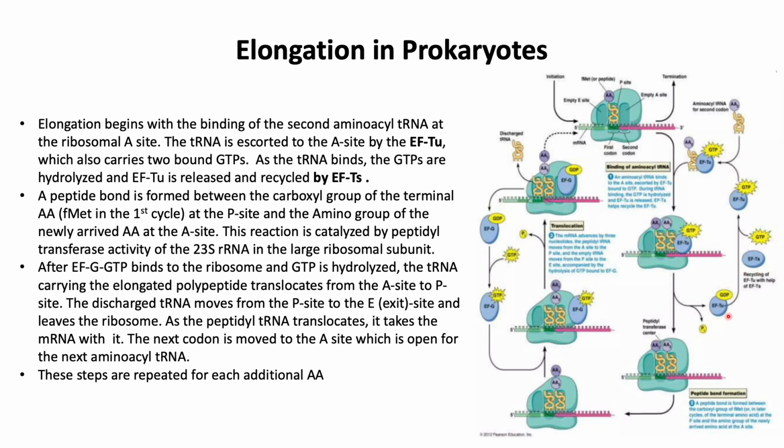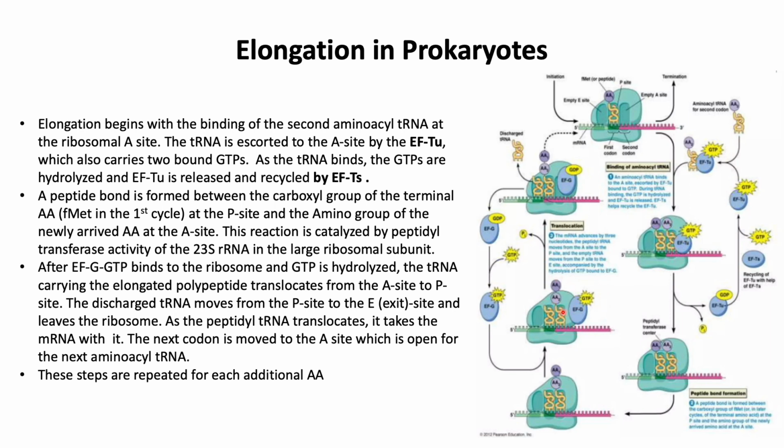A peptide bond is formed between the carboxyl group of the terminal amino acid, FMET in the first cycle, at the P site and the amino group of the newly arrived amino acid at the A site. This reaction is catalyzed by the peptidyl transferase activity of the 23S rRNA in the large ribosomal subunit. Then EF-G with GTP binds to the ribosome and GTP is hydrolyzed, and the tRNA carrying the elongated polypeptide translocates from the A site to the P site.